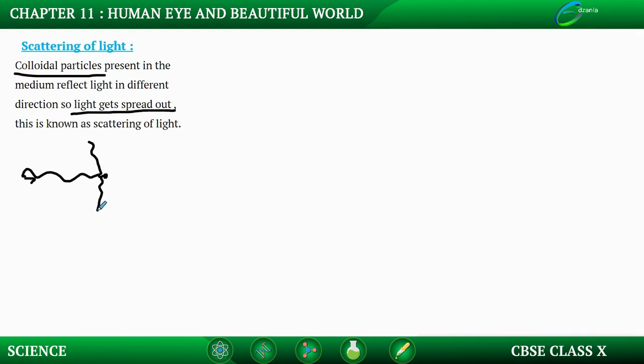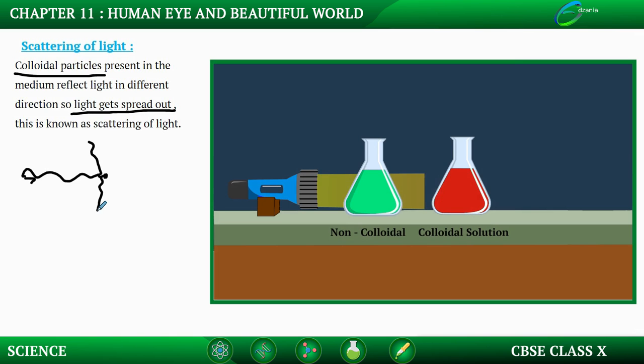Scattering of light can be seen clearly when a light ray passes through a non-colloidal solution and a colloidal solution. A non-colloidal solution is like the mixture of salt and water, where the particles of salt are very small, almost the same size as the water particles. But in the case of a colloidal solution, like water and milk, the particles in the mixture of milk and water are relatively larger. They give rise to the phenomenon of scattering of light.